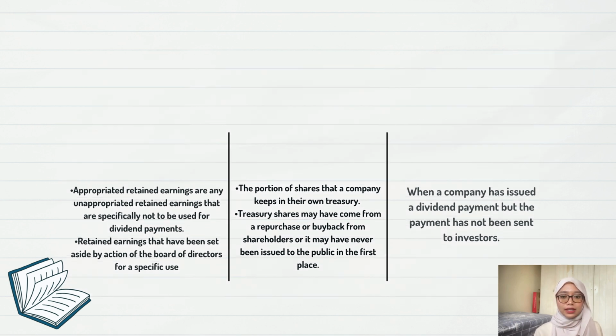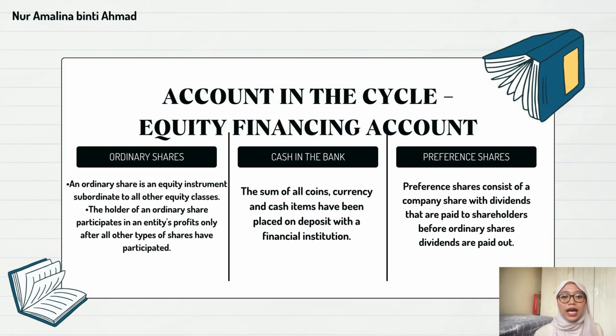Next is ordinary share, an equity instrument subordinate to all other equity classes. The holder of an ordinary share participates in the equity profit only after all the other types of shares have participated. Ordinary shares rank lowest in the capital structure hierarchy. This means they have the weakest claim on the company's assets and profit compared to the other equity classes. During the audit, the auditor considers the existence of other equity classes with prior claim.